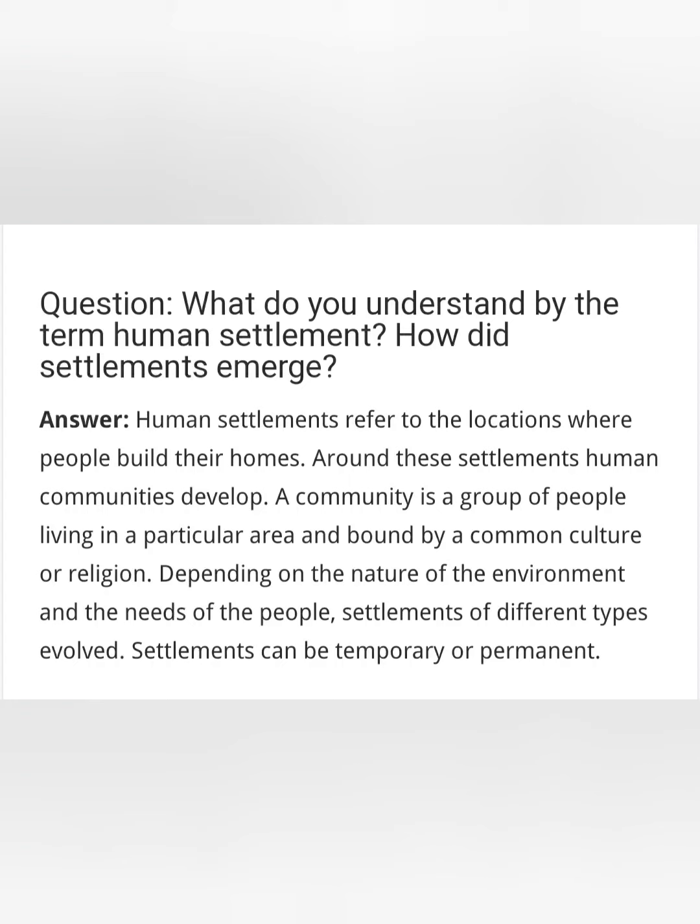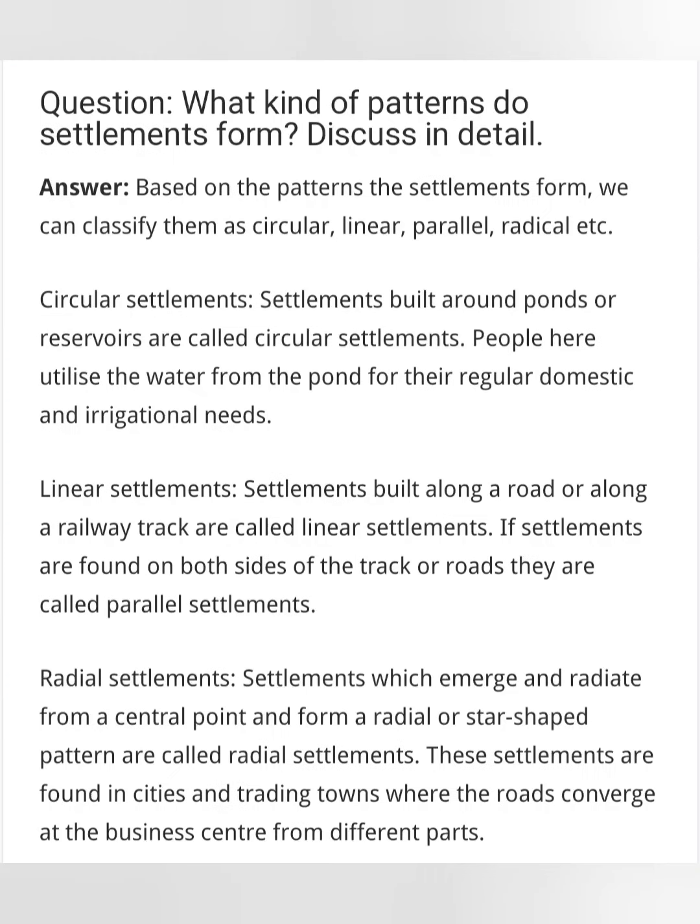The question is, how does a settlement emerge? When a temporary settlement becomes permanent, that is known as the emergence of a settlement. Settlements are bound by a common culture or religion. Depending on the nature of the environment and the needs of the people, settlements of different types evolve. Settlements can be temporary or permanent. Previously, we discussed these things. Now the question arises about settlement structure.